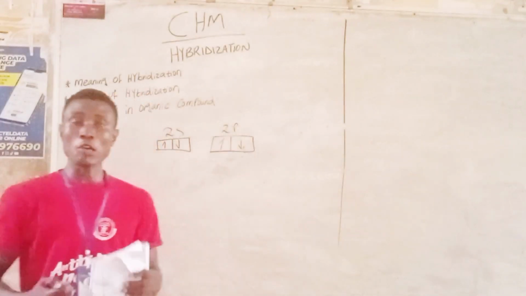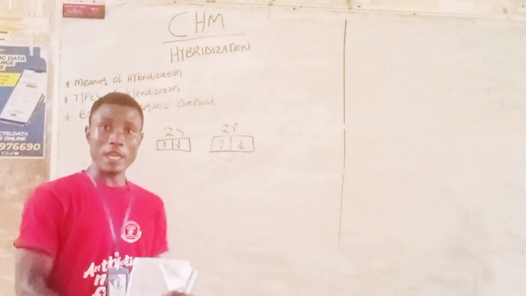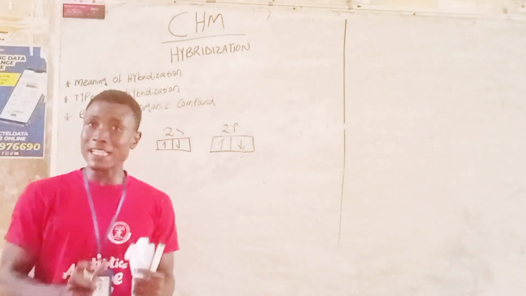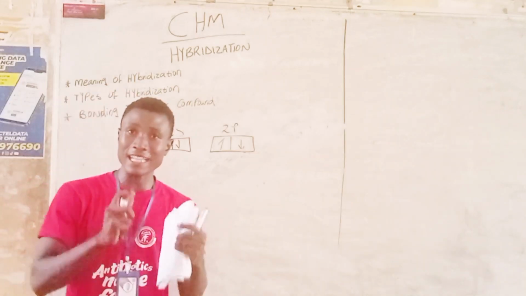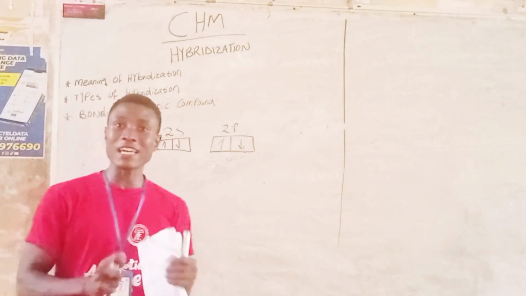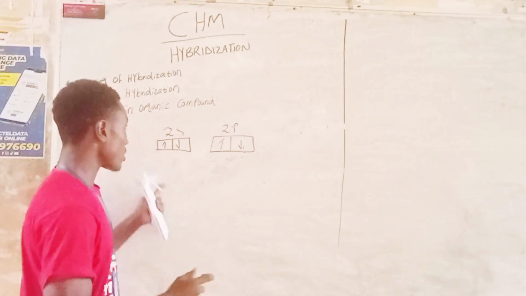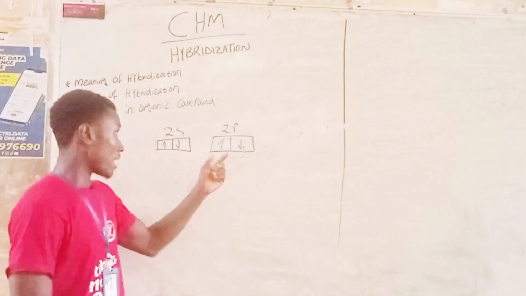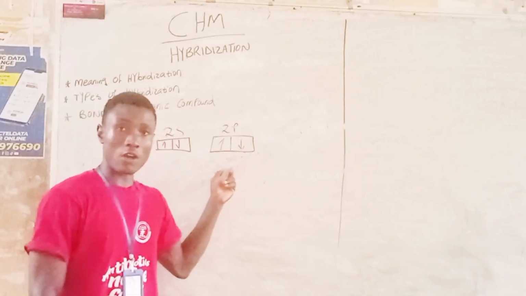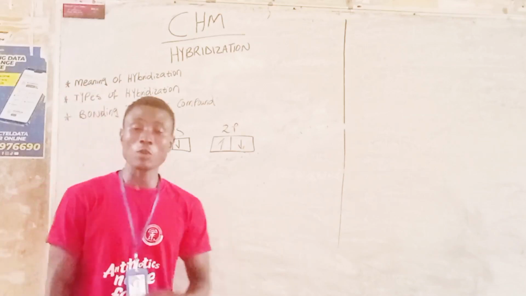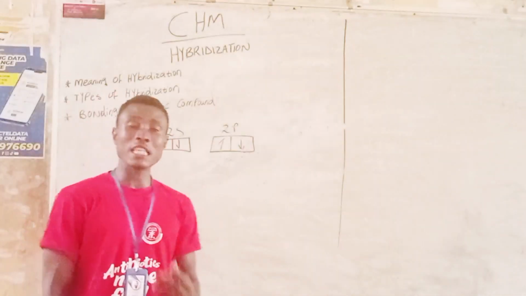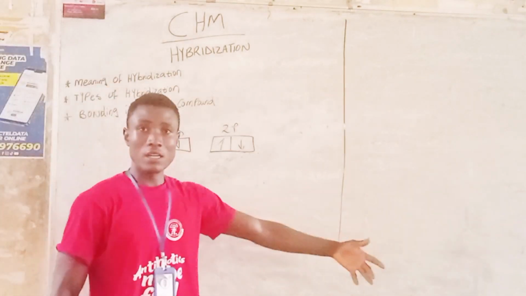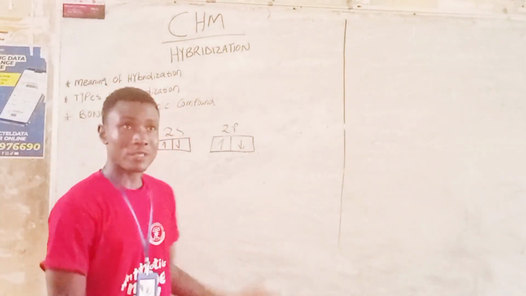So what is an orbital? An orbital is simply the region of space where there's a 98% probability of finding an electron. So in organic chemistry, there are two electrons in the 2s orbital and there are two electrons in the 2p orbital. But there's a concept that is known as excitation. Excitation is simply where an electron jumps from its ground state. You know what it means to get excited. So that is simply what happens here.